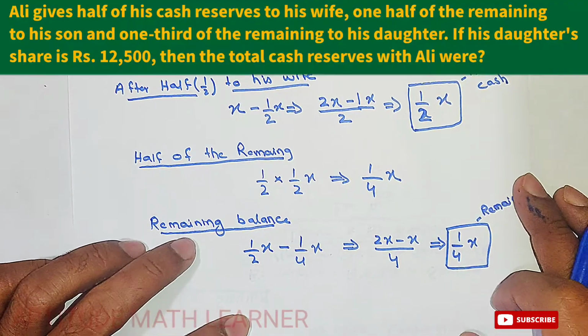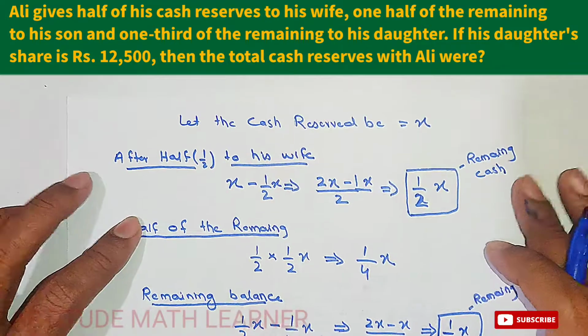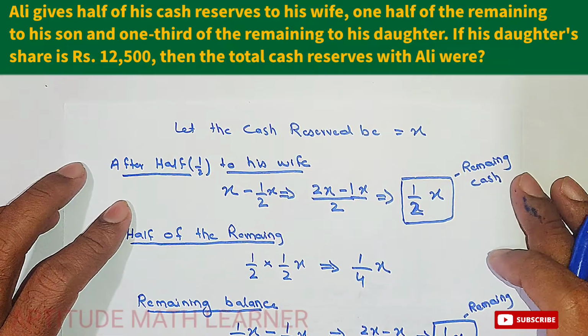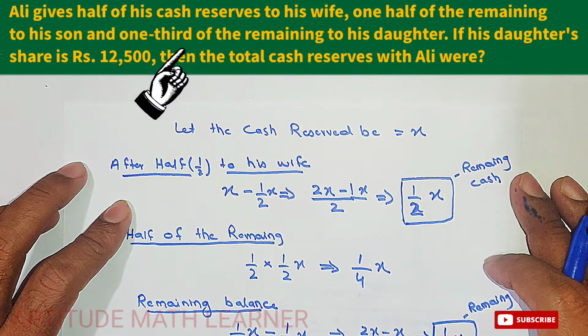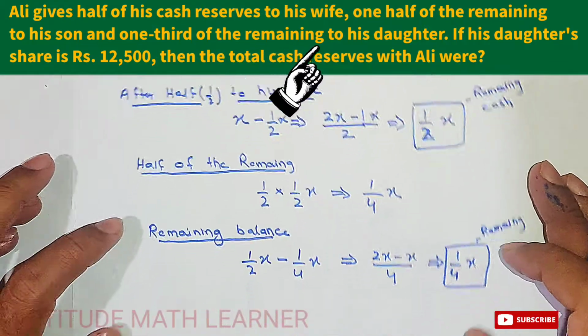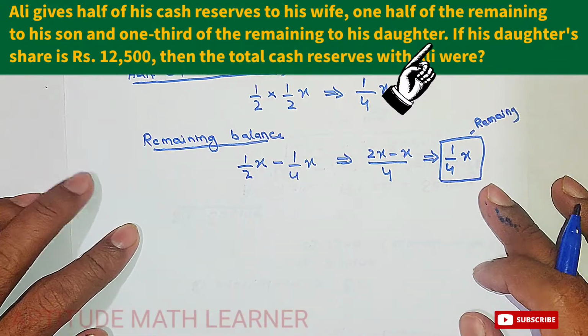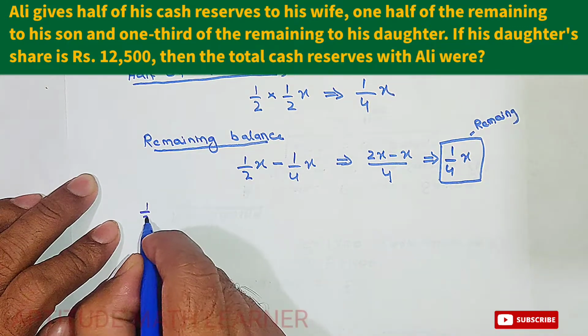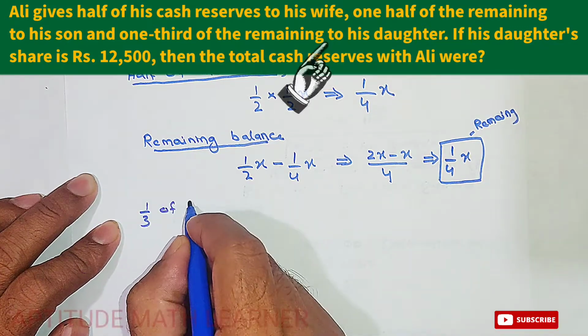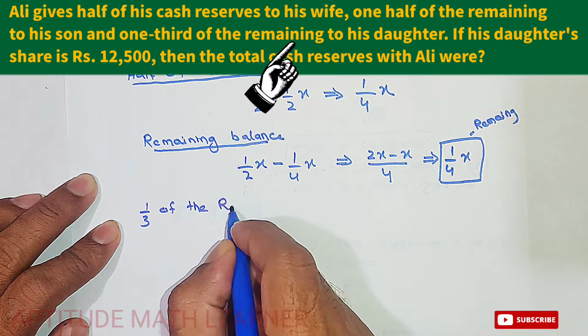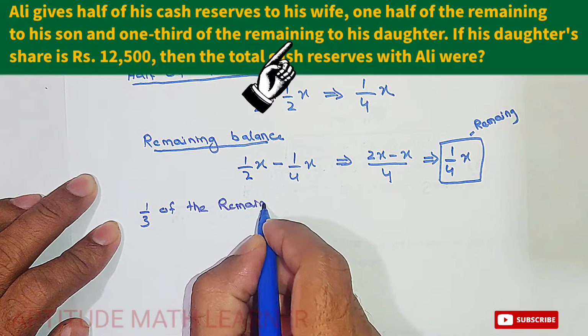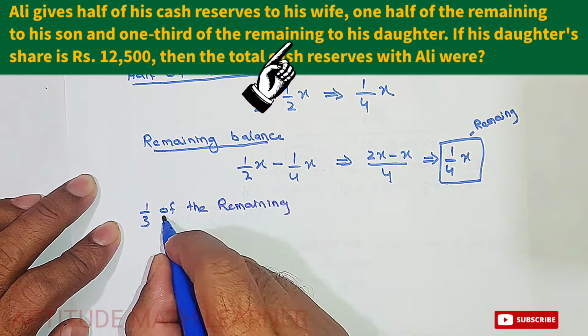Now in the question you can also see above, it is saying that 1/3 of the remaining goes to his daughter. So now what is the 1/3 of the remaining? So here 1/3 of the remaining, how much does it become?